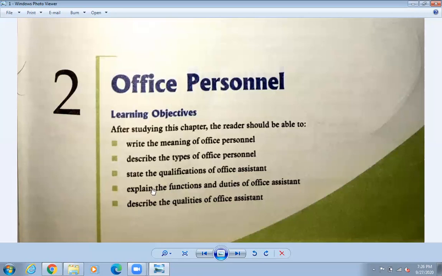Next one is to explain the functions and duties of the office assistant. Office assistant ko functions ke hota? That also we are going to discuss. We will also discuss the qualities of the office assistant. Quality kasto hunu paryo, that we are going to learn in this chapter.